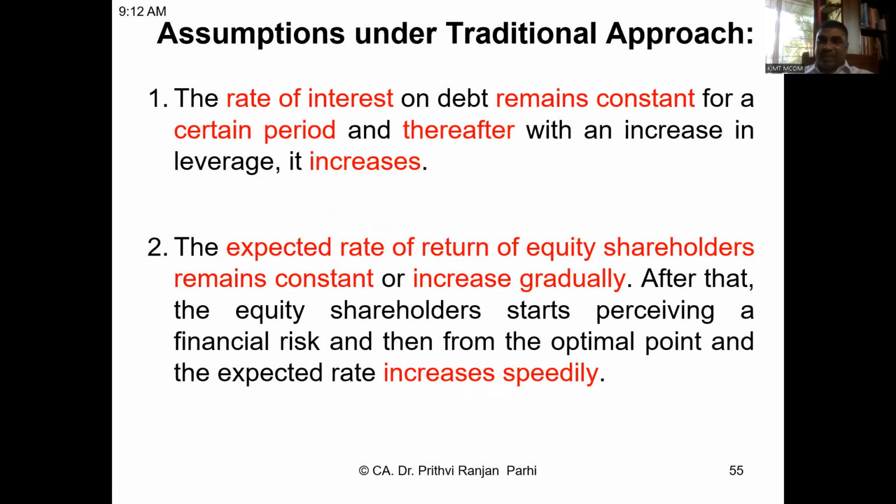So this theory suggests that capital structure has an impact on the value of the firm. It has an impact on the cost of capital. There are two major assumptions of this theory: that the rate of interest on debt remains constant for a certain period, thereafter it increases with leverage. And the expected rate of return of equity shareholders will also remain constant up to a certain time, but then increase gradually.